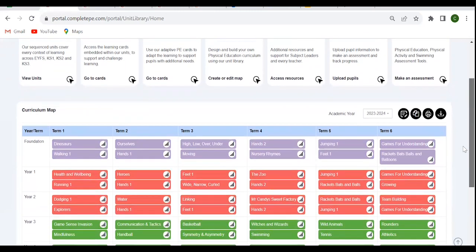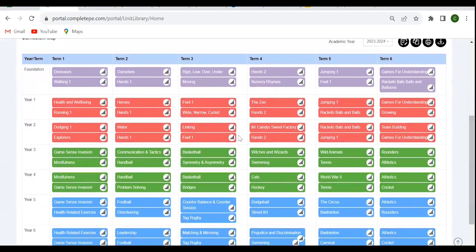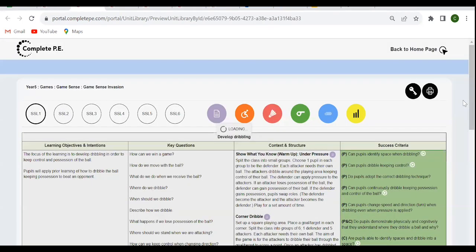The advantage of creating a map, even if it was just that you added a few units of work to it, is that rather than searching for your content on Complete PE to access one of the units of work, you just click onto the relevant box and you'll be taken straight there.